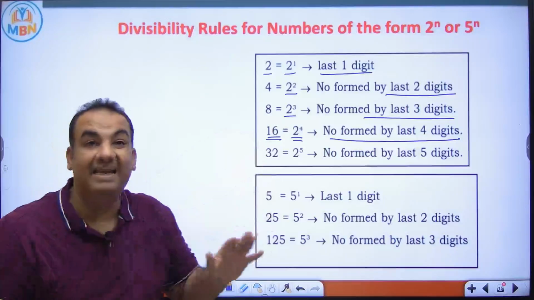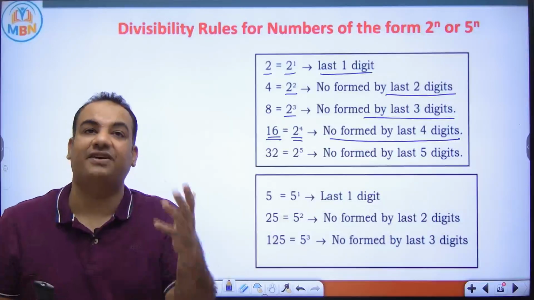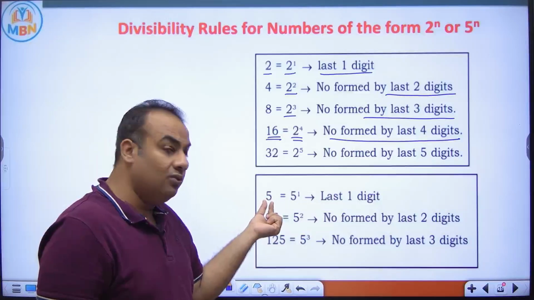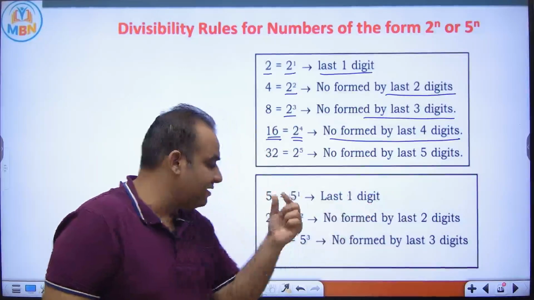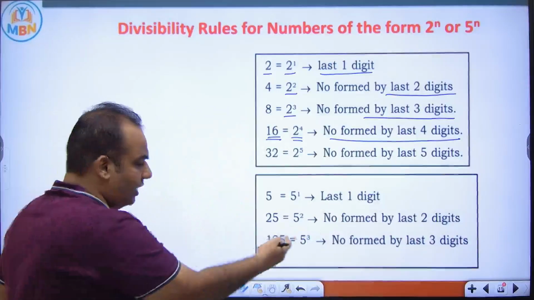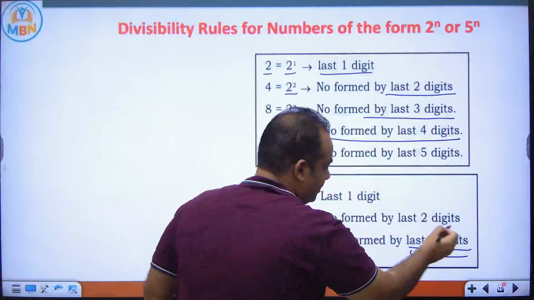This rule is applicable to 2 to the power n and 5 to the power n. 5 is 5 to the power 1. So divisibility rule of 5 is the number formed by the last 1 digit. For 25, the divisibility rule is the number formed by the last 2 digits, and for 125, the number formed by the last 3 digits. Okay.